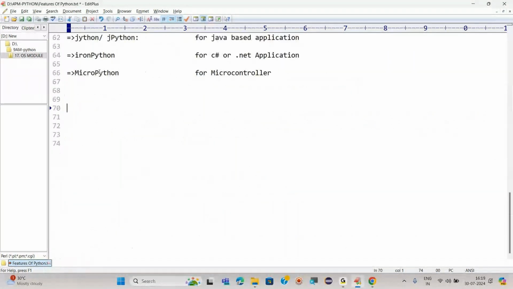Next is platform independent, the third one. What is platform independent? It can run on any platform, right? Who all are using iPhone here?